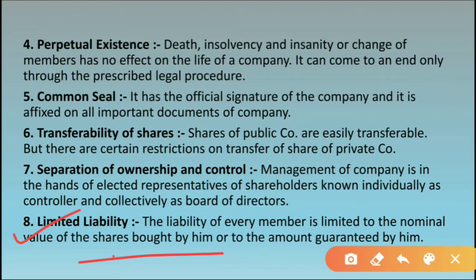Like we have studied, in unlimited liability, अगर कोई person अमाउंट पे नहीं कर पा रहा है, जितना भी उसका debt है, अगर वो कंट्रीब्यूट नहीं कर पा रहा है, then the company can claim on his private property also. But in limited liability case, a company cannot claim on the private property of the shareholders, okay.